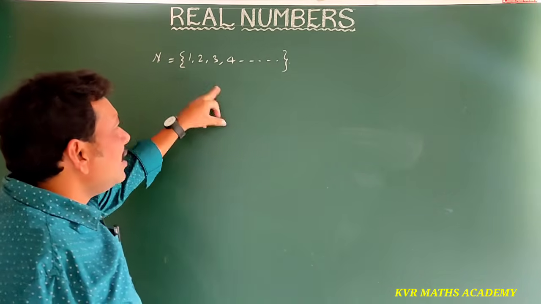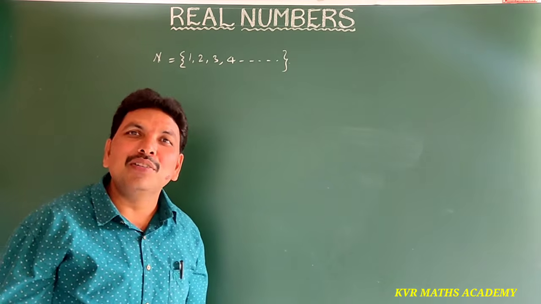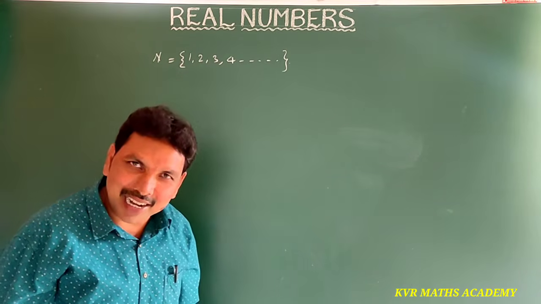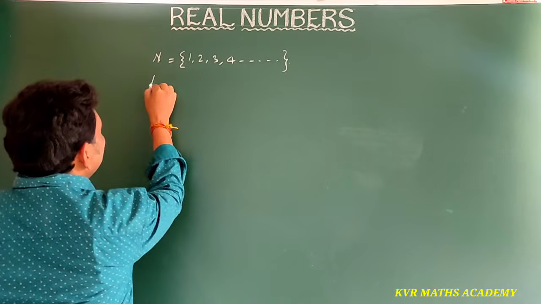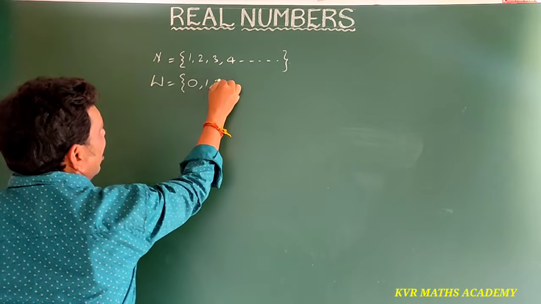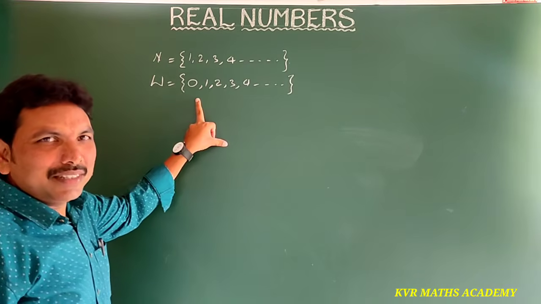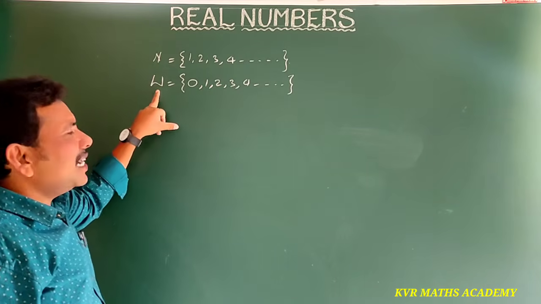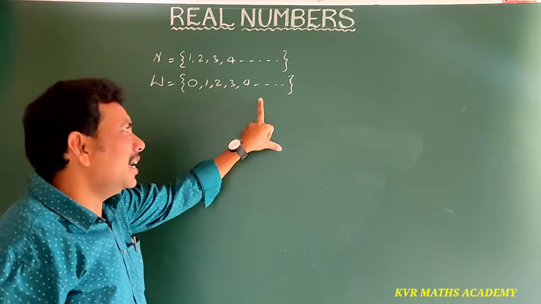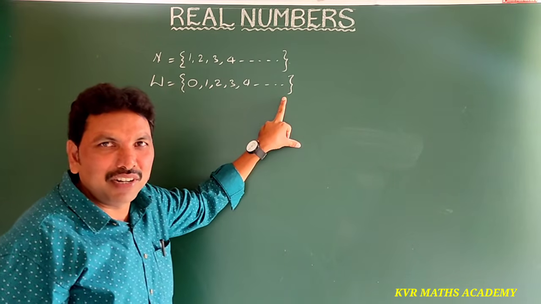Next, natural numbers including 0 are simply called whole numbers. Whole numbers are represented by W. So W is equal to the set of natural numbers including 0, that is 0, 1, 2, 3, 4 and so on. These are whole numbers. So here N is a subset of W. Why? Because all the natural numbers are in whole numbers. The smallest whole number is 0 and the biggest whole number we can't say, that is infinity.